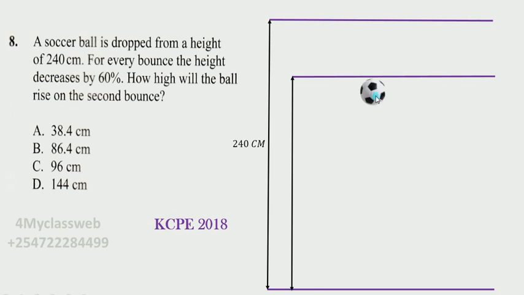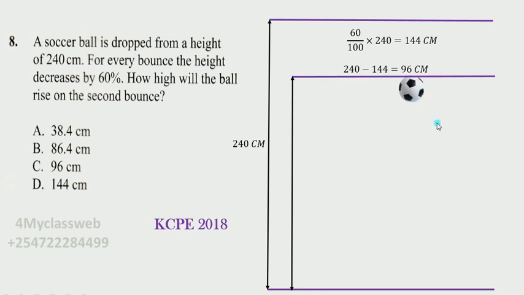So the height of the first bounce will now be, you take the original height and work out the 60% of it, so that you get that the height that has been reduced will now be 144 centimeters if you work out this one properly. And so to get the remaining height of the first bounce, you now take the original height, which is 240, and then you subtract 144 to get 96 centimeters. In other words, in the first bounce, the ball is going to make 96 centimeters. So that is where the ball will be.